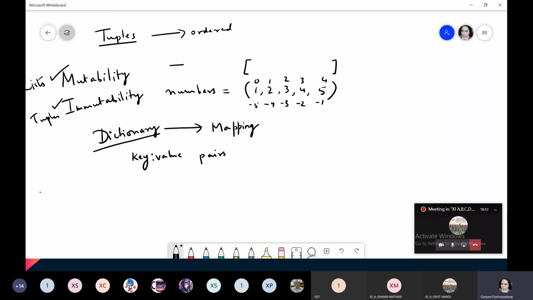If I create a dictionary like a telephone directory, I will start the dictionary with a curly brace, and within this I will have keys and their values. Suppose I am going to store, what does a telephone directory contain? Can anyone tell me?